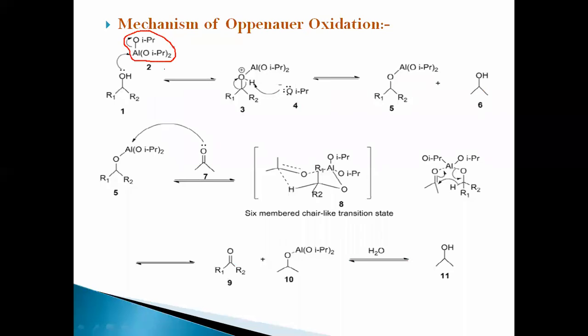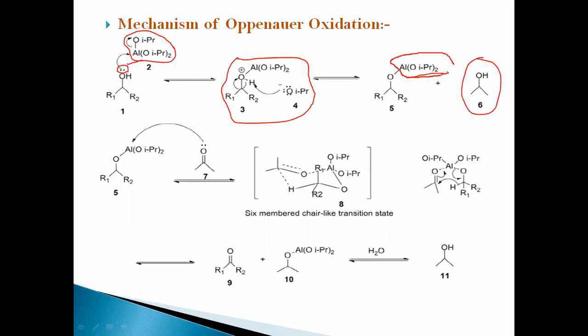The unshared electrons present on the oxygen attack the aluminum of the aluminum isopropoxide and form an intermediate, followed by substitution, with removal of secondary alcohol and substitution of the aluminum isopropoxide part onto the secondary alcohol. Then acetone is used.